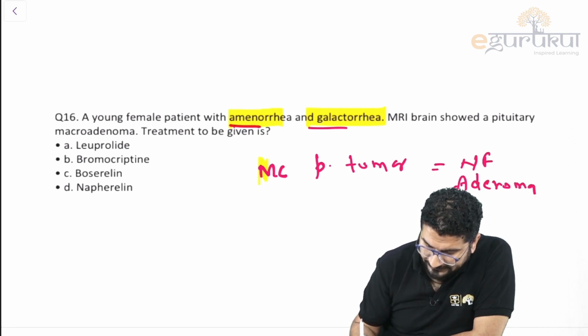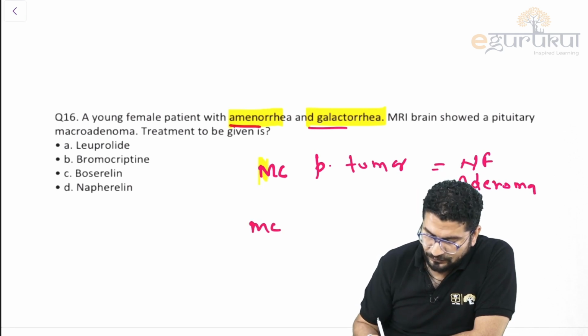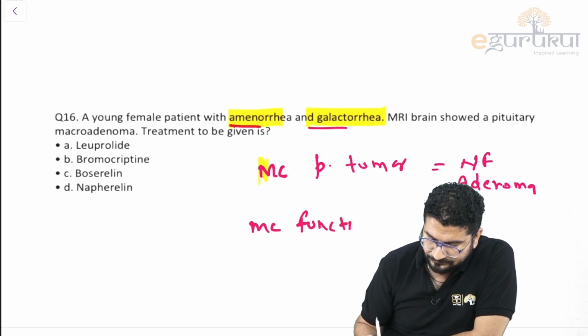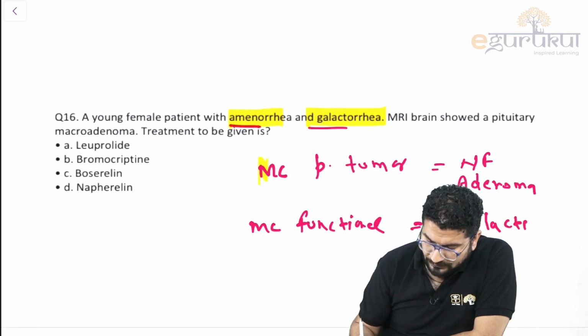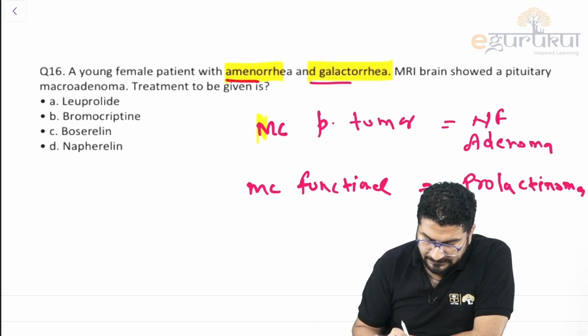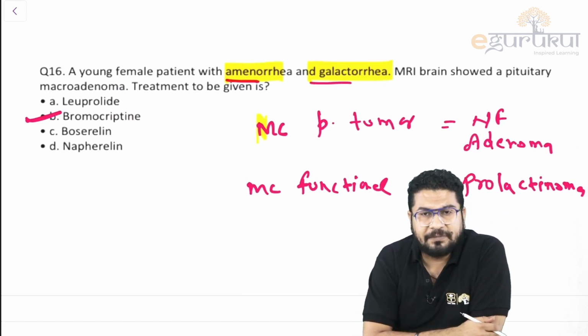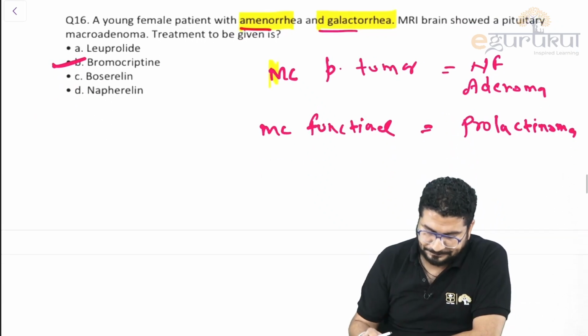Non-functional means they are not releasing any hormone. If I say most common functional tumor, then this will be prolactinoma. So in prolactinoma, what do we give? Bromocriptine, cabergoline. So the answer will be bromocriptine. We prefer to give bromocriptine.